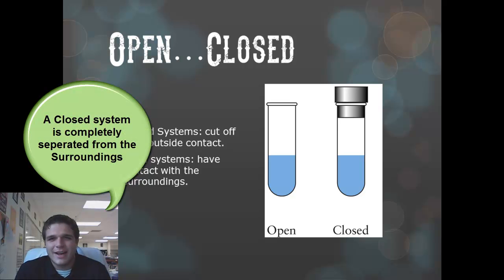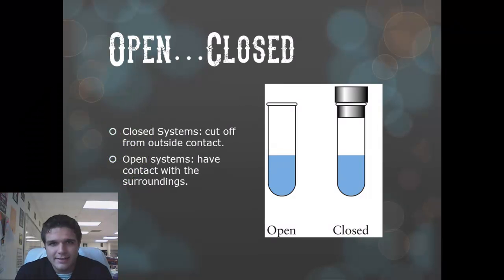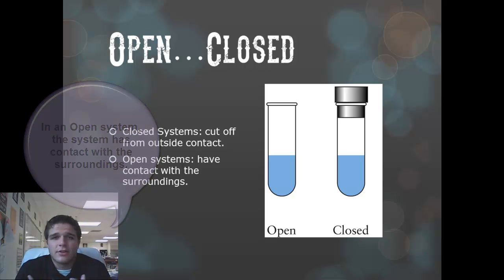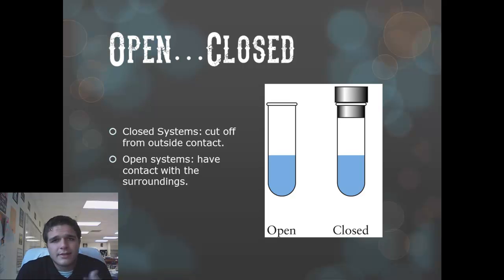In a closed system, the surroundings have no contact with the system. But in an open system, that is not the case, okay? In an open system, the system has very effective contact with the surroundings, all right? They can exchange mass and other things frequently. So, for instance, if we did the same experiment, baking soda and vinegar, like we did in lab once upon a time with a beaker, right? Where we put the baking soda and vinegar into the beaker and we watched it fizz up. Well, that's an open system because the gas is getting out and having contact with the surroundings, okay? But mass is still conserved in this, okay?